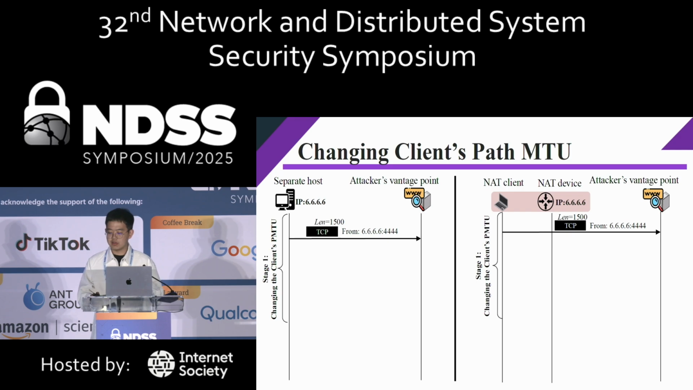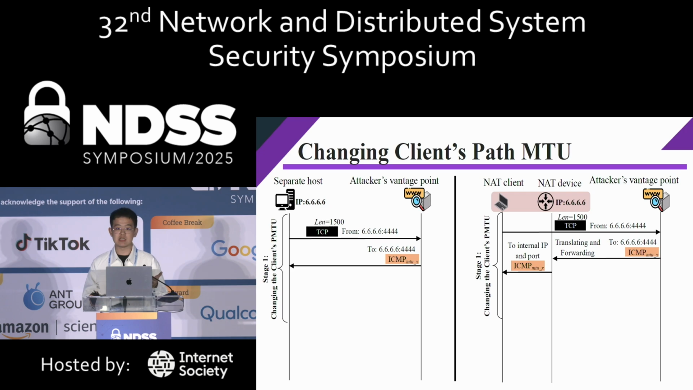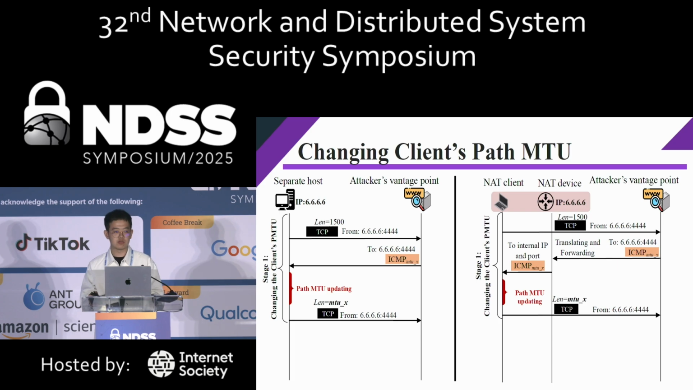First, the host initiates a TCP connection to the vantage point, which could be deployed by the attacker, such as through some URL-based advertisements. And the vantage point will craft an ICMP error message to the host with a small value of MTU, such as 600, while the TCP packet, we assume, is 1500. The MTU value is crafted to 600, and then the host will update the path MTU value, and then the TCP packet will be reduced.